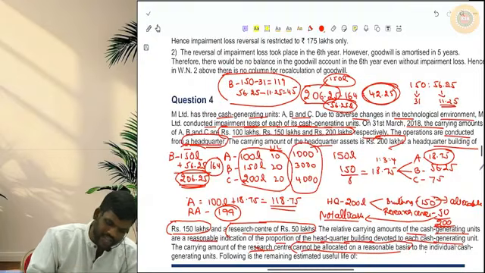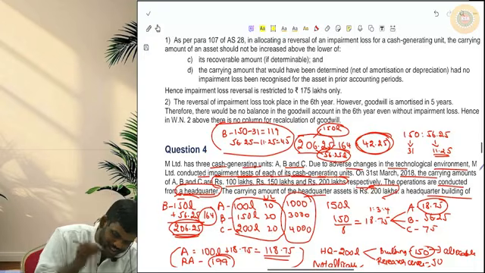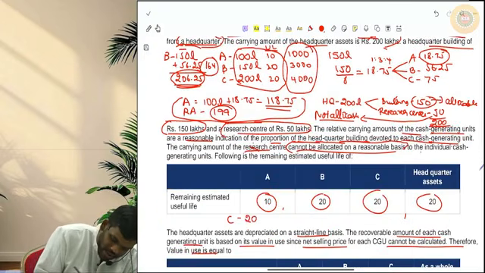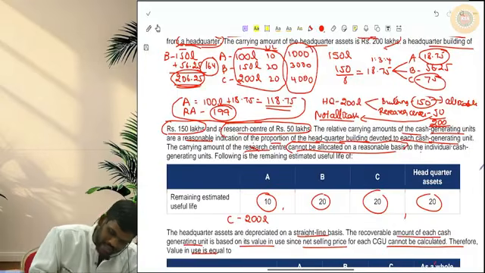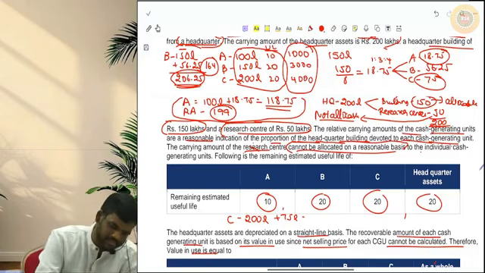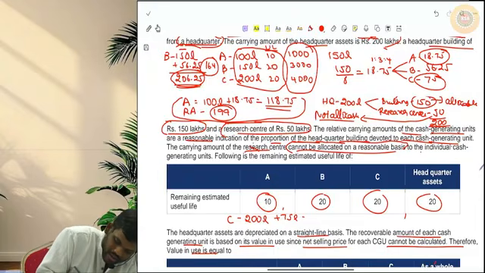Okay. Next let us go to C. The carrying amount of other assets for C is 200. And how much have we allocated? 75. So 200 plus 75 lakhs, 275 lakhs. And the recoverable amount is how much? 271.